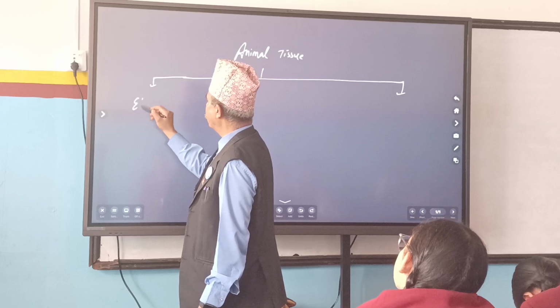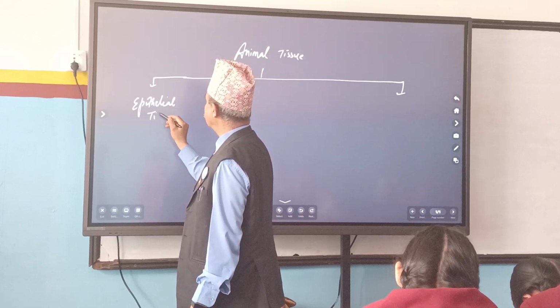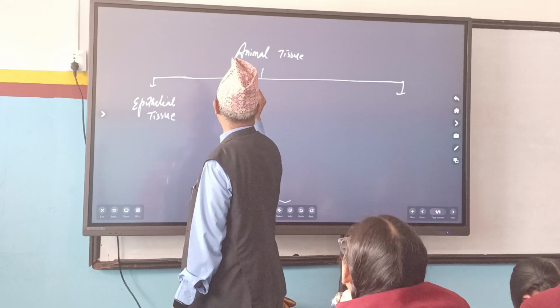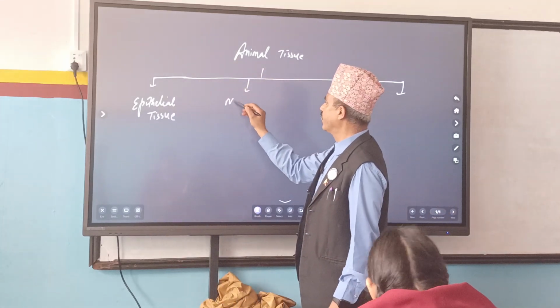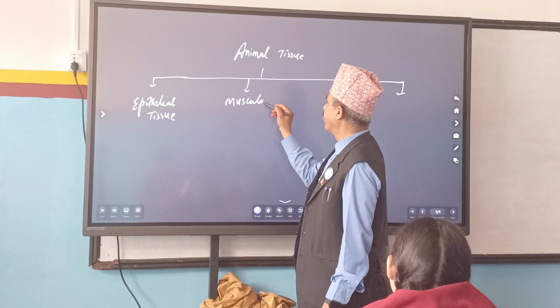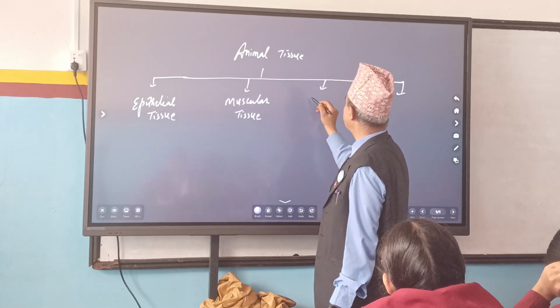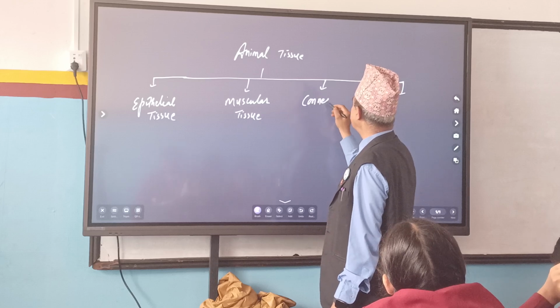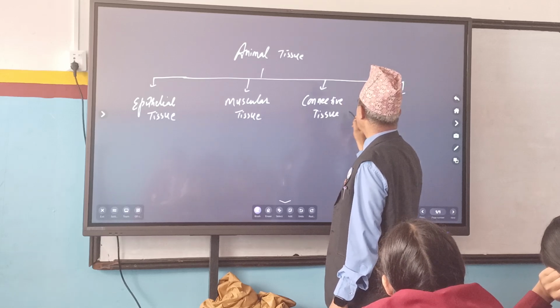First is epithelial tissue. Second one, muscular tissue. Third one, connective tissue.